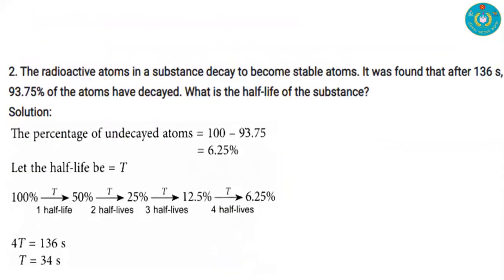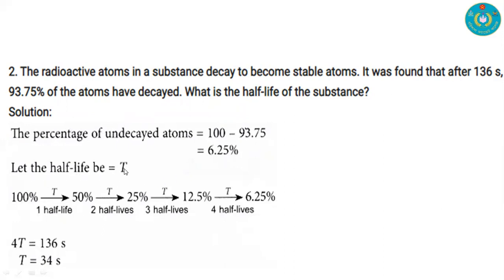This is the second question for you, related to half-life. Here, a radioactive substance decays to become a stable atom. It has been found that after 136 seconds, 93.75% of the atoms have decayed. What is the half-life of the substance? Here is the solution for you. Here 93.75% have decayed, so the remaining 6.25% is undecayed, that is intact.